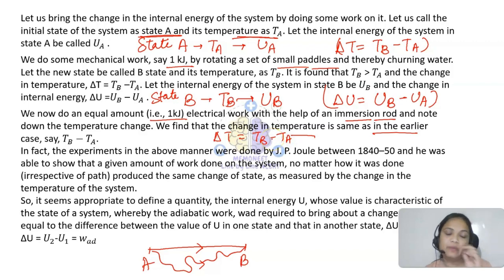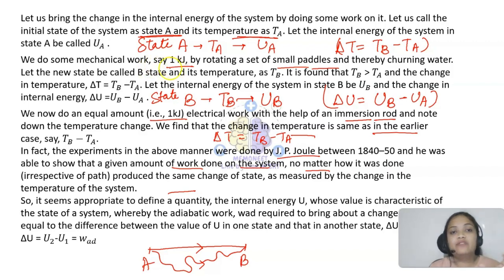Various experiments were done in this manner by J.P. Joule, and it was found that for a given amount of work done on the system, no matter how it was done, irrespective of the path, it produced the same change of state as measured by the change in temperature.